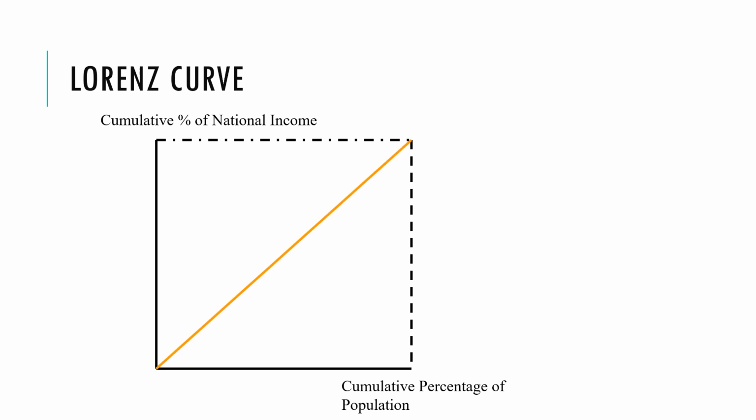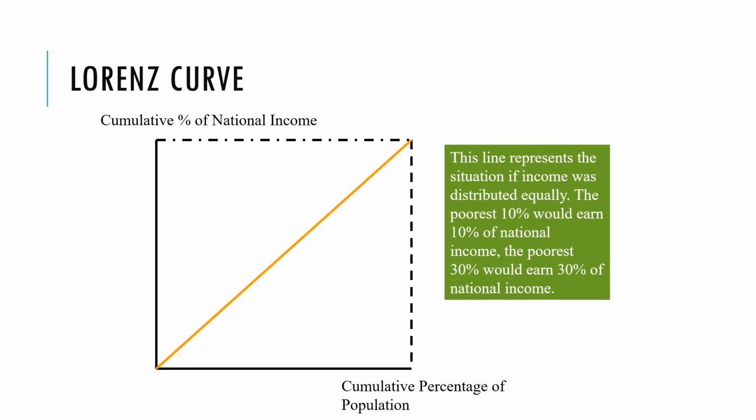And so this is how we create a Lorenz curve. We have an axis here. On the left-hand axis, we have the cumulative percentage of national income, so how much of national income. And on the bottom, we have the cumulative percentage of the population, so how many people within the population. And we draw a 45-degree line.